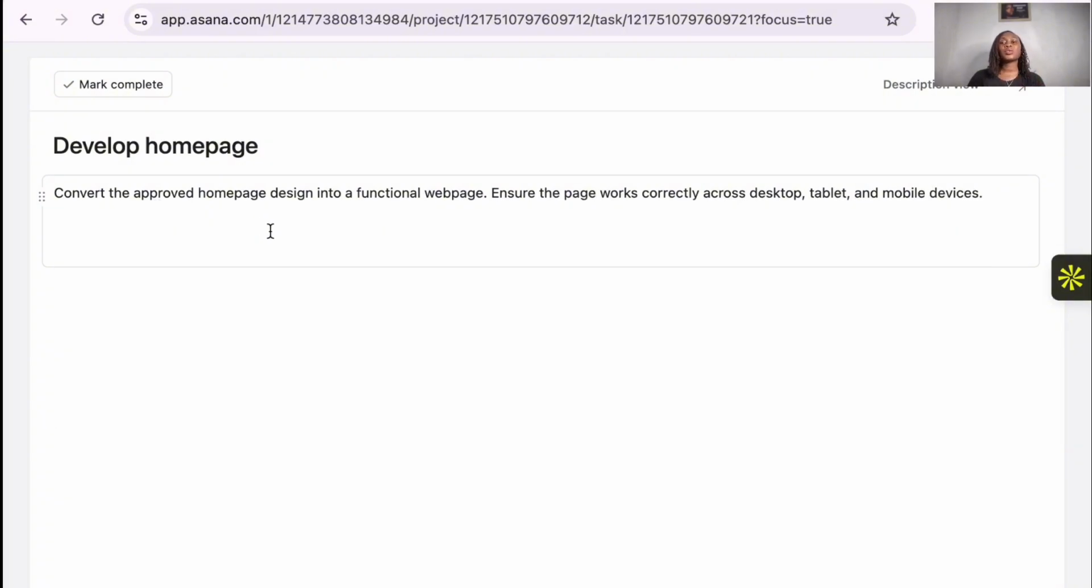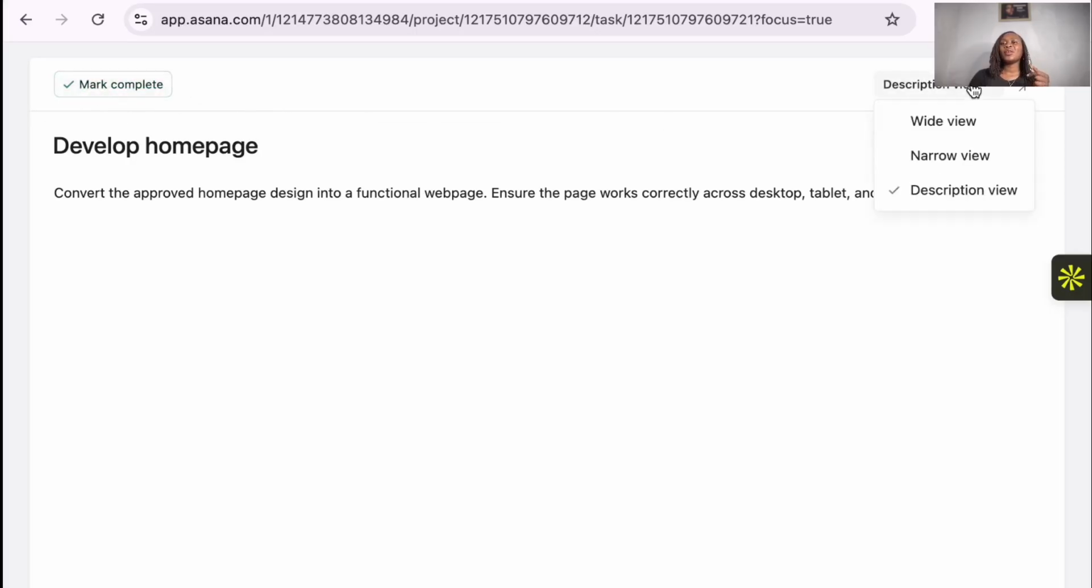Ensure the page works correctly across desktop, tablet, and mobile devices. All right, so that is going to show you only the tablet, the description. And then once you're done, you can mark as completed, depending with what you want.